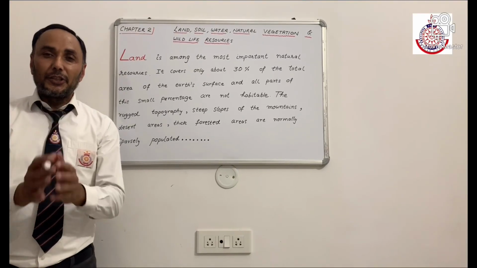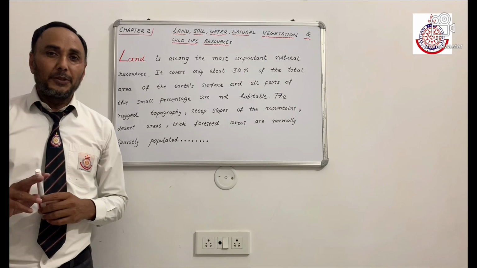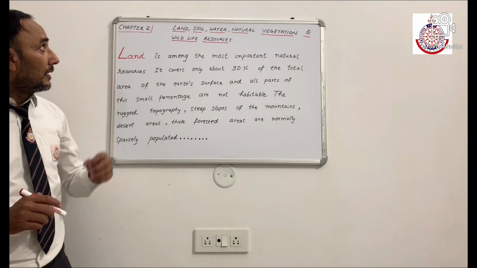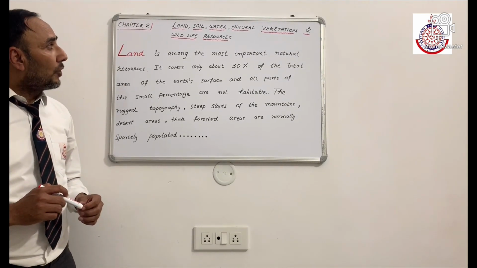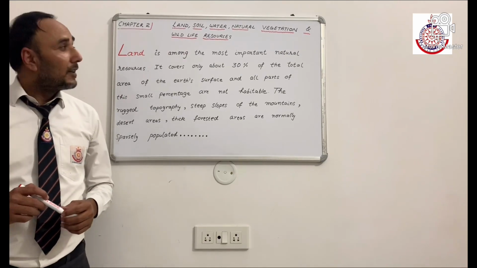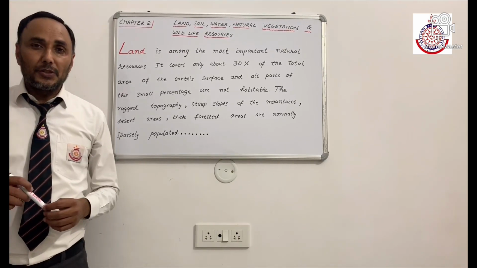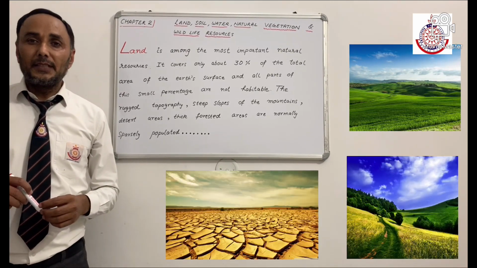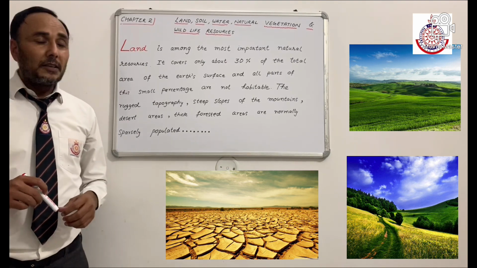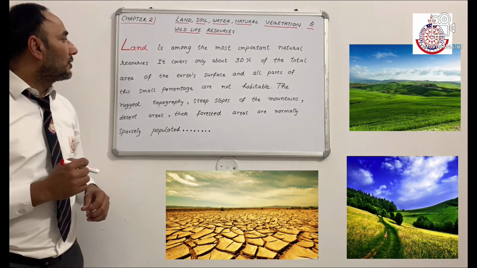Namaste children, today we are going to start Geography chapter 2, and the chapter name is Land, Soil, Water, Natural Vegetation and Wildlife Resources. Today we are going to discuss land. Land is among the most important natural resources.